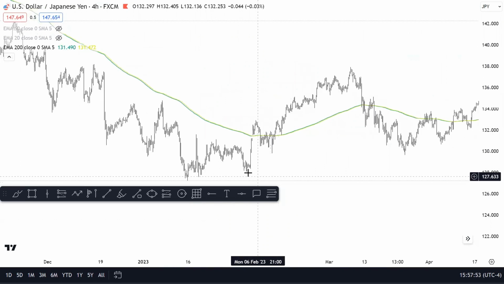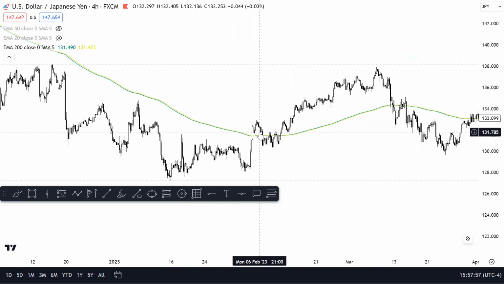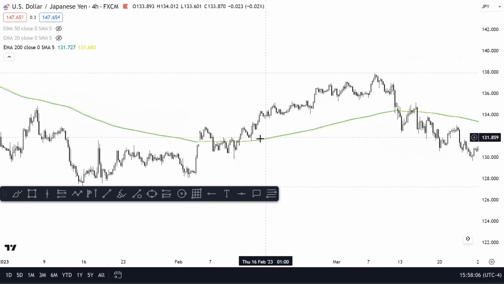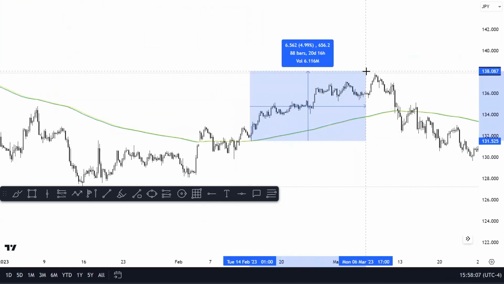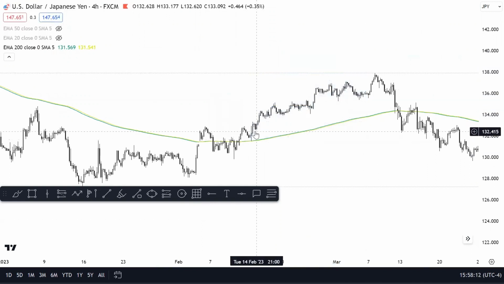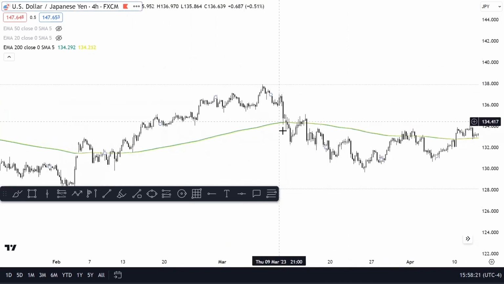Then what happens, right? We break above. This right here is the first time that we broke above the 200 period moving average, right? That is signaling the fact that we may be looking for bullish price action. And as you can see here, this is a 4-hour chart, so there was quite a bit of time in here where price went up. It went up 500-600 pips, right? So once this crosses over, and we begin to hold price above the 200 period moving average, you know that that is your trend filter, right? So I'm going to be looking for buys. And the same occurs here, right? We had this pullback, and for a while we remain bearish.